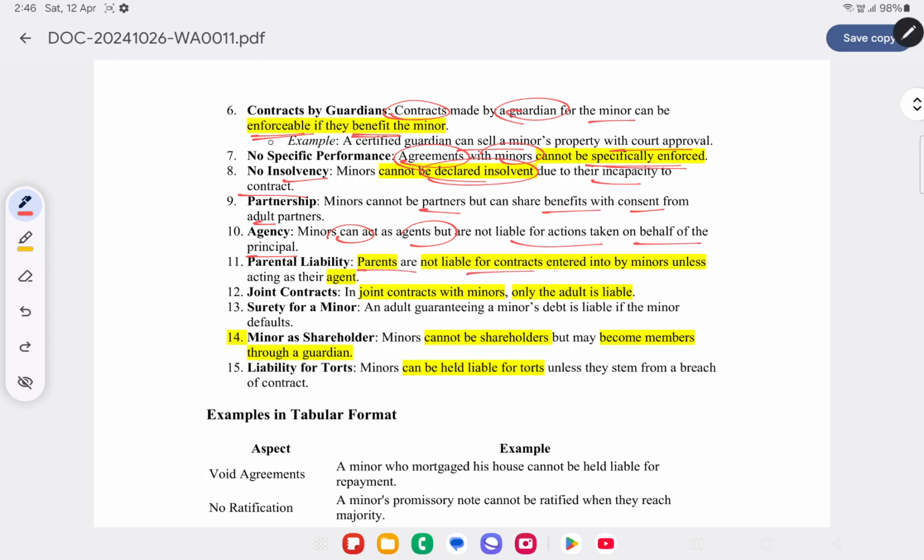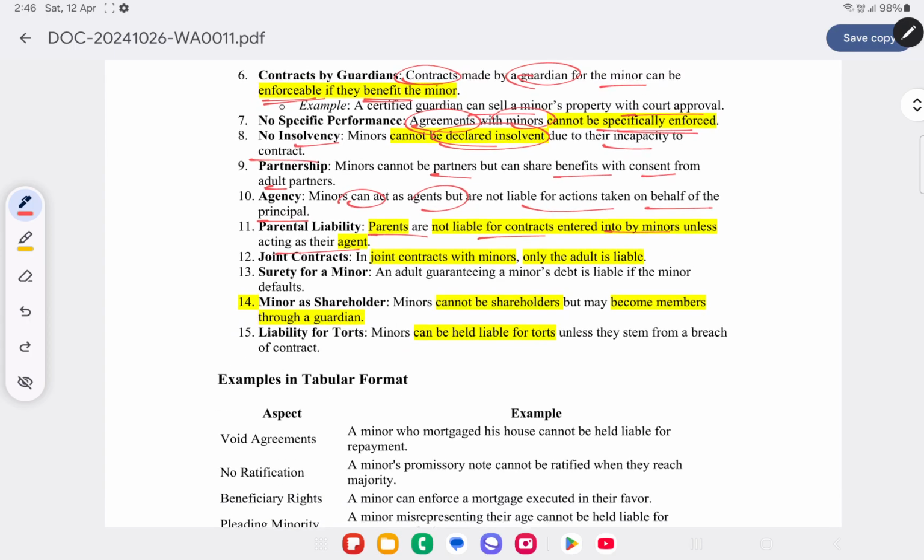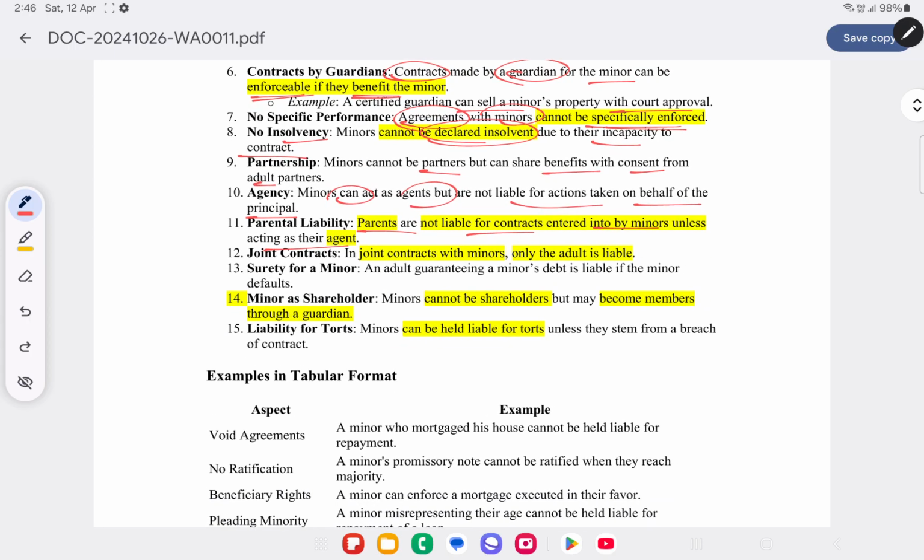Parental liability. Parents are not liable for contracts entered into by minors unless they are acting as their agent. So if parents are acting as agent for minors, then in that case they are liable. Otherwise, they are not liable. Joint contracts. If there is any joint contract with a minor, only the adult is liable in that case.